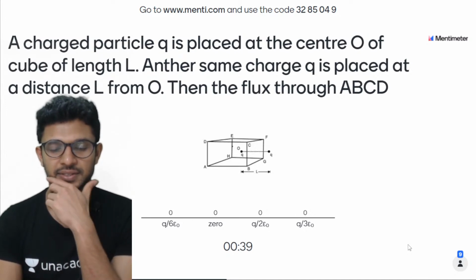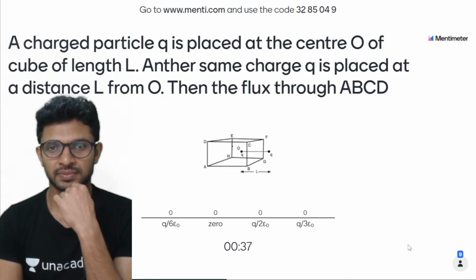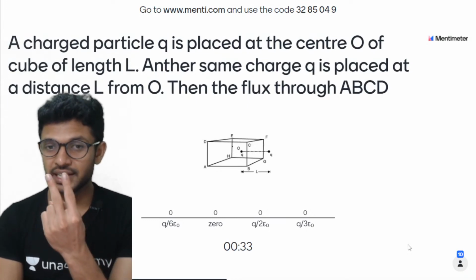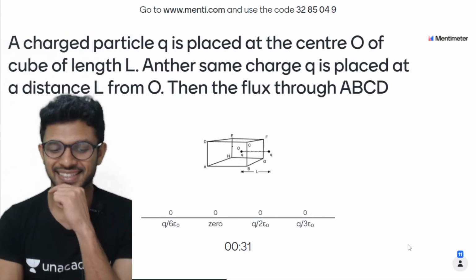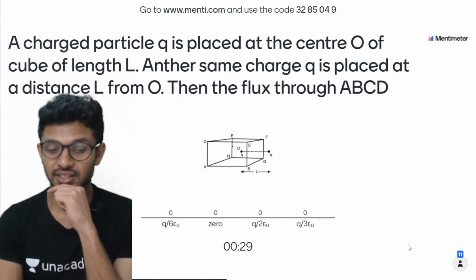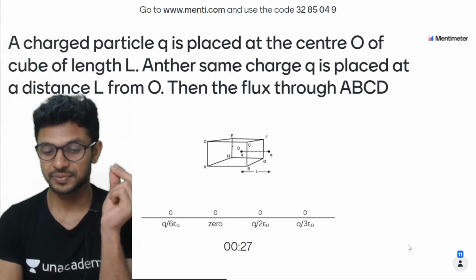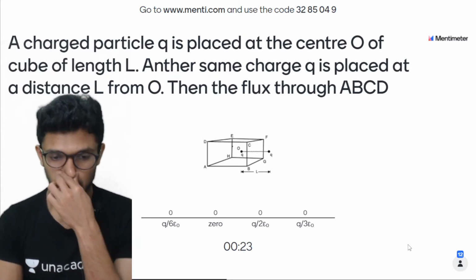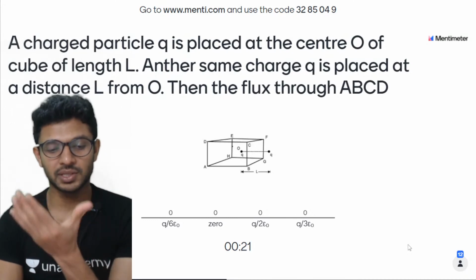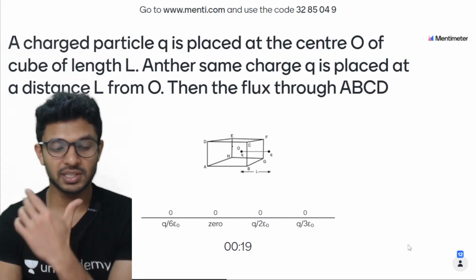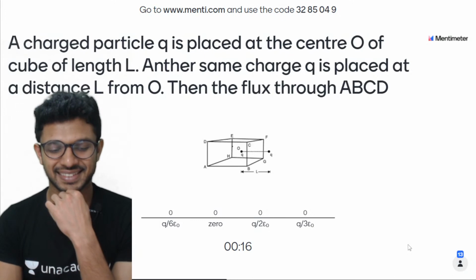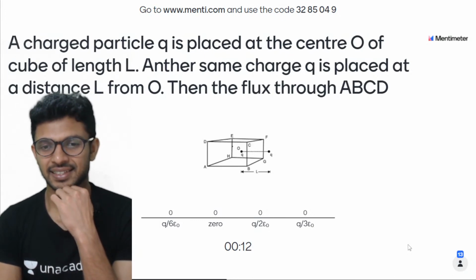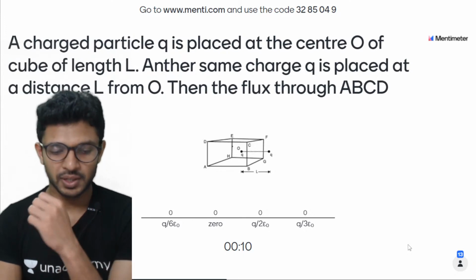40 seconds left. Two charges are there. Everyone note कर ले. Two charges are there. So try not to make a mistake. You can mark the options here in the MENTI बच्चा लोग. Last 10 more.